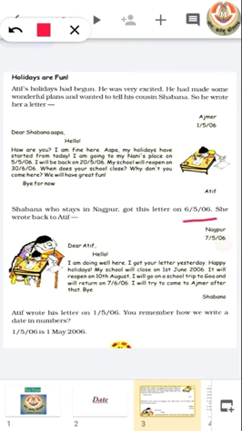Then she wrote back to Atif from Nagpur, dated 7/5/2006. That means she got the letter on 6th of May and wrote back to Atif on 7th of May.